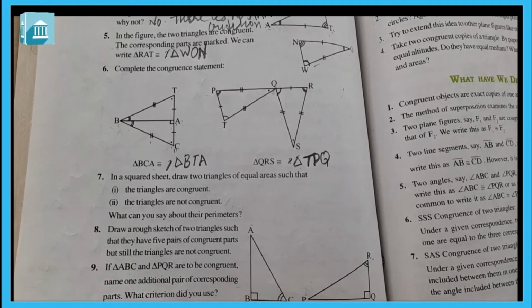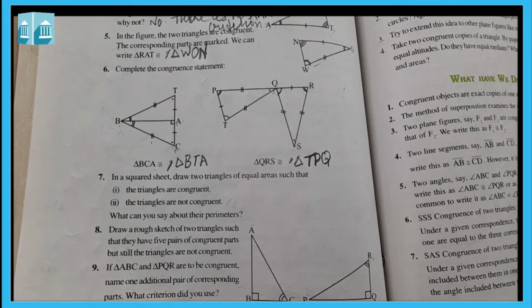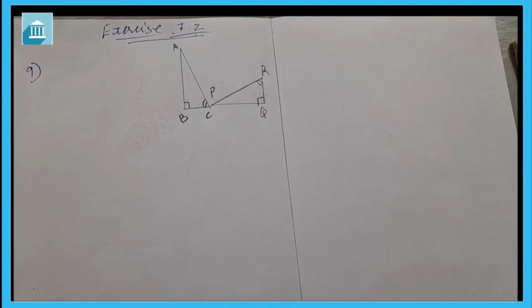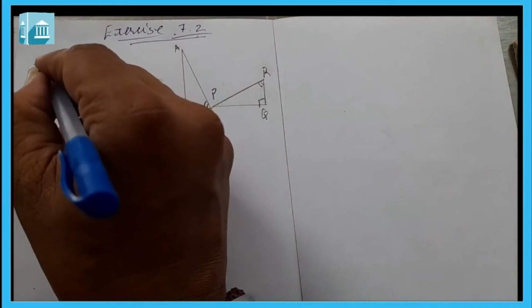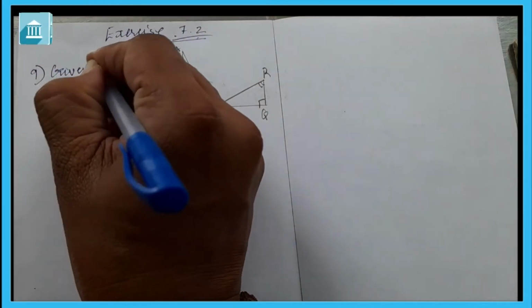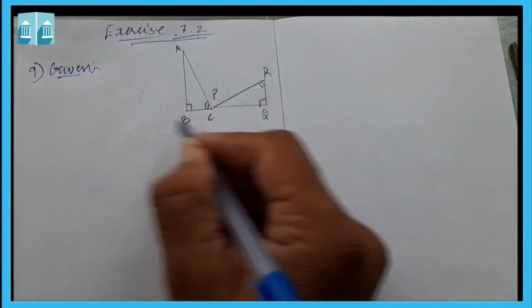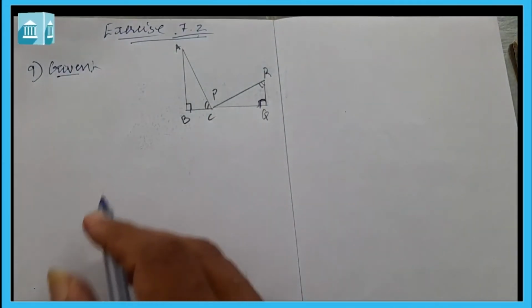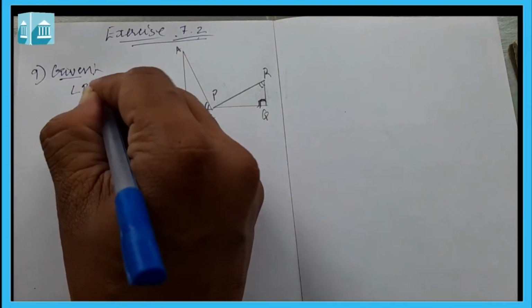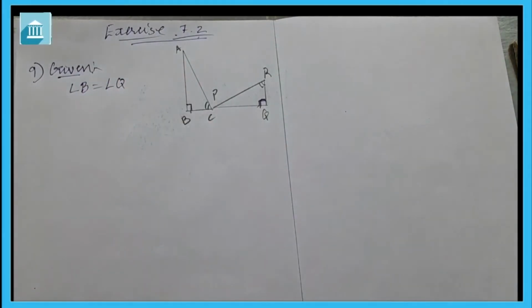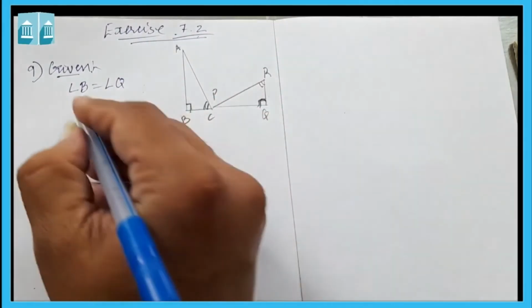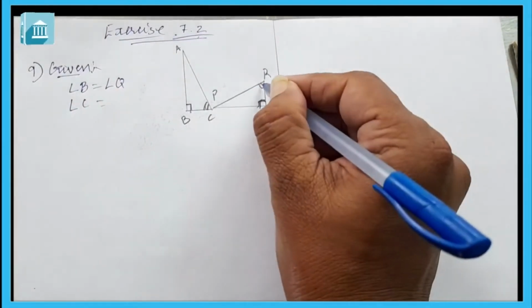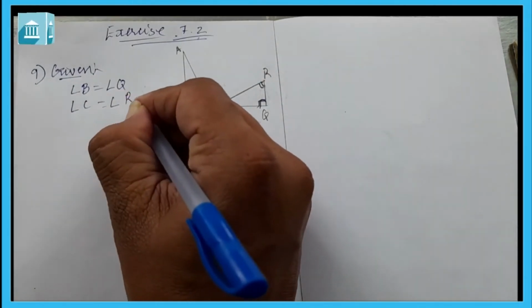Now see, here it is given that angle B is equal to angle Q. This we will do in the notebook. Here in question number 9, triangles ABC and PQR are to be congruent. Name one additional part. What is given here is angle B is equal to angle Q. This is one thing given. Then it is again given angle C is equal to angle R.